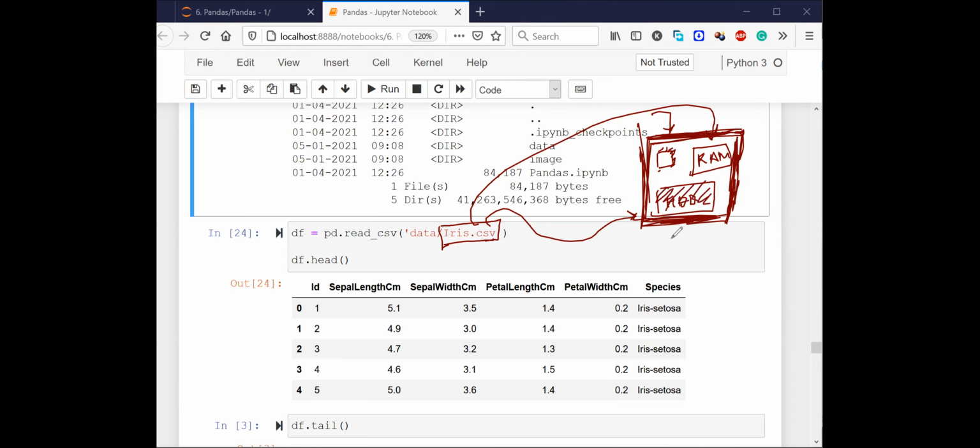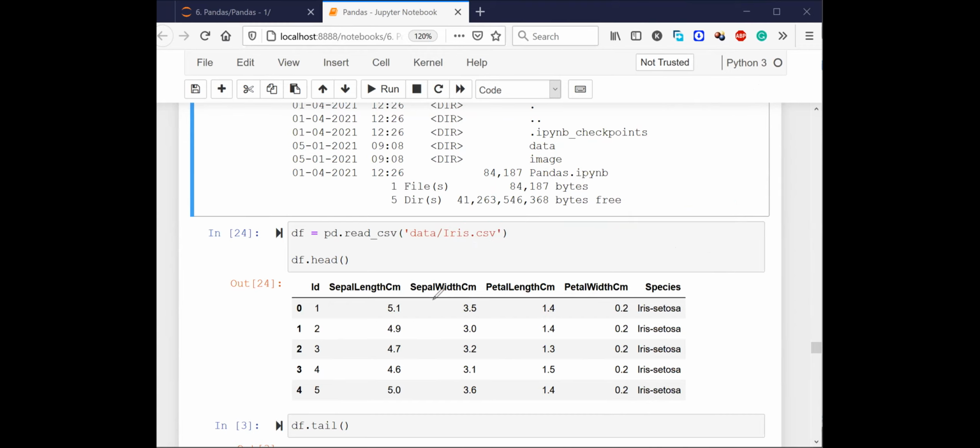In my hard drive, I will have C drive, D drive, E drive, and so on. So I partition my hard drive. We will never partition the RAM. So we partition the hard drive, and in the hard drive we store all these files.